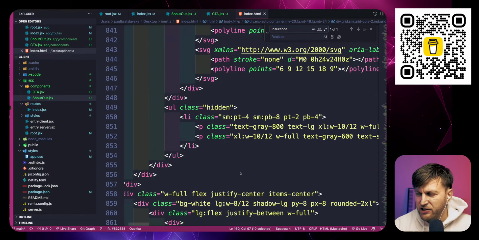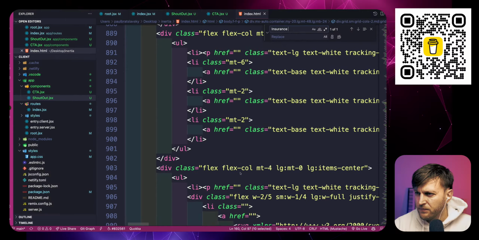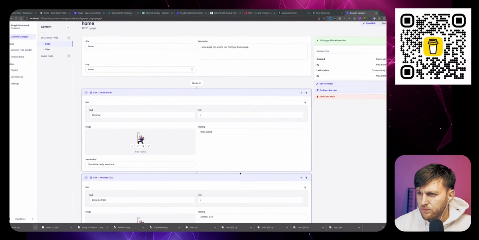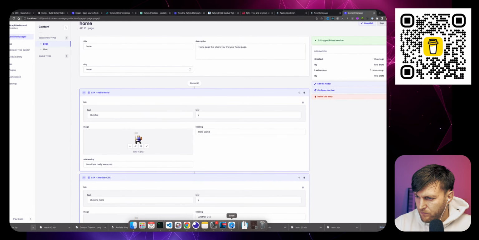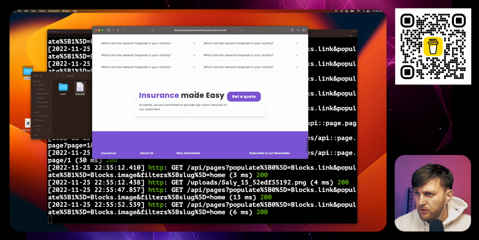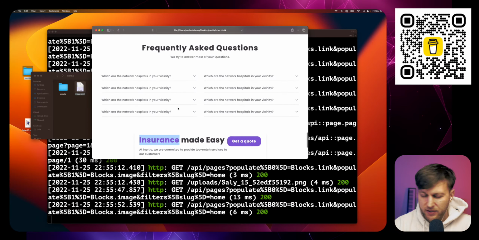So this is basically an HTML template that I want to use. Get a quote. I hope that's not inside the footer. Inspect. Insurance. This might be.